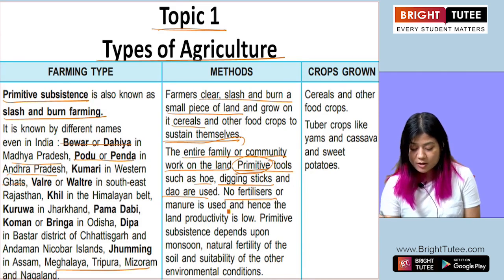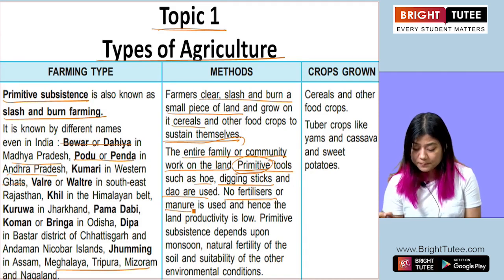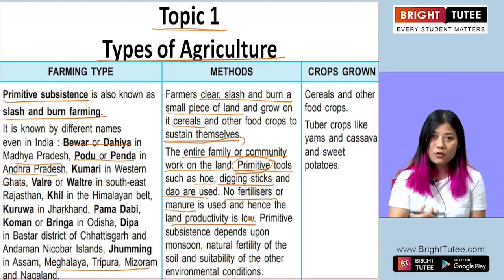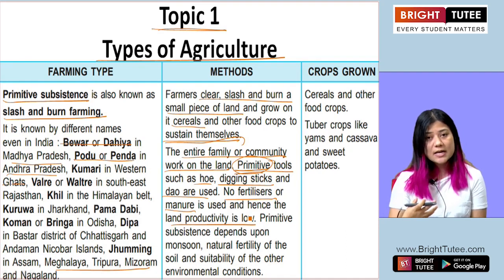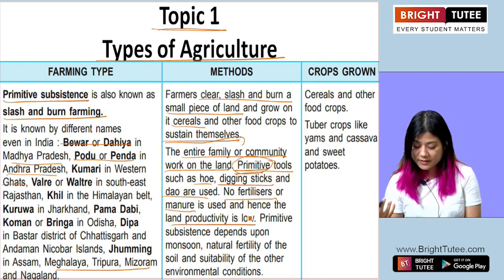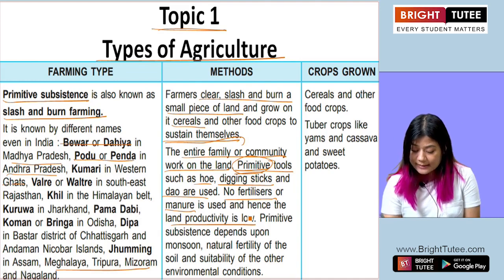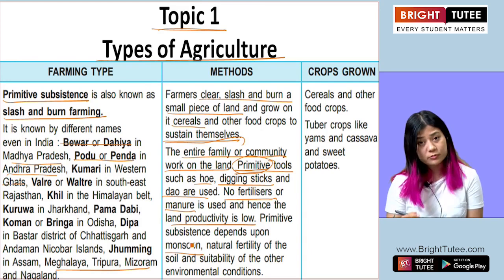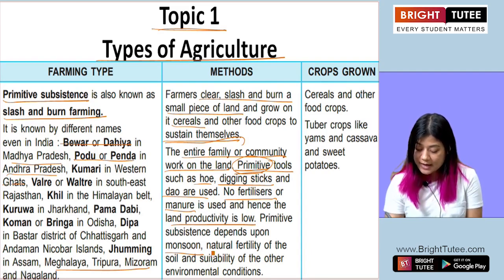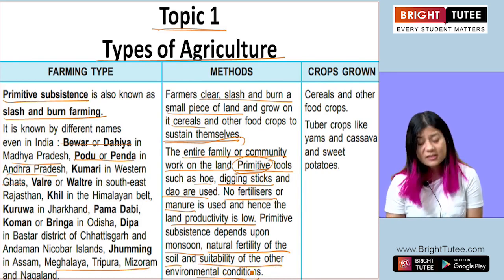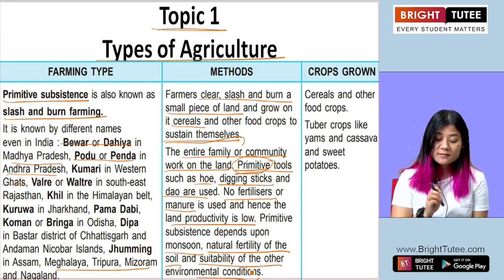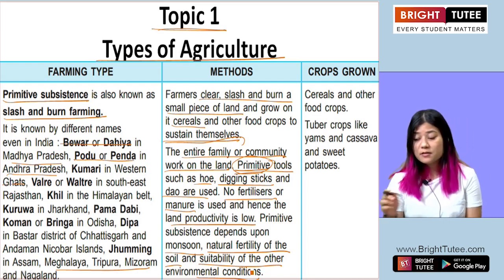No fertilizers or manure is used here. Hence the productivity is low, because they don't add extra manure or extra chemical fertilizers to yield a good harvest. This kind of farming depends upon monsoon, rainfall, natural fertility of the soil, and suitability of the other environmental conditions. Alright, so this is the method used for primitive subsistence or slash and burn farming.